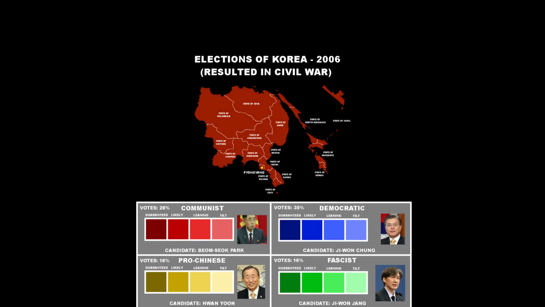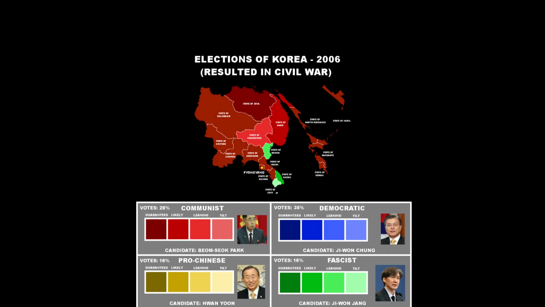Next up, we will look at the elections of Korea in 2006. At this point in WICSO, we were deep in the ideology conflict between communism and fascism, and it is well represented here in Korea. First, let's look at the communists. We can see they are very strong in the former Amur regions. They also have even heavier influence over the state of Zia. Next, let's see the area that the fascists have control over.